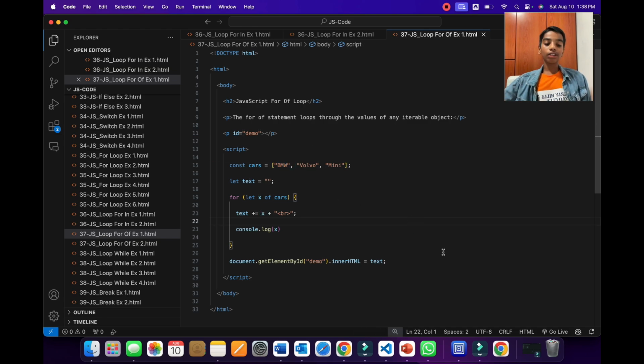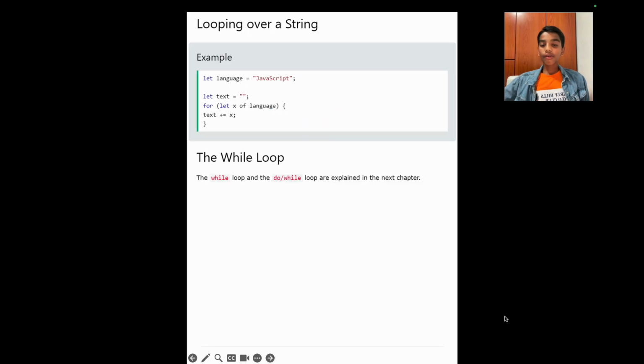Now let's go back to the PPT to learn more. Looping over a string. Instead of looping over an array or an object, we are looping over a string using the for...of loop. We have declared a variable called language and given it the value JavaScript, and a variable called text with an empty string. In our for loop, we have written let x of language, so each one of these letters is going to go to x, and we're adding x to text.